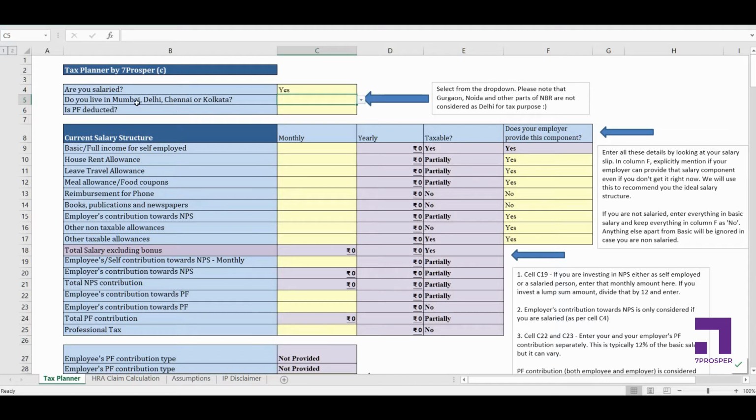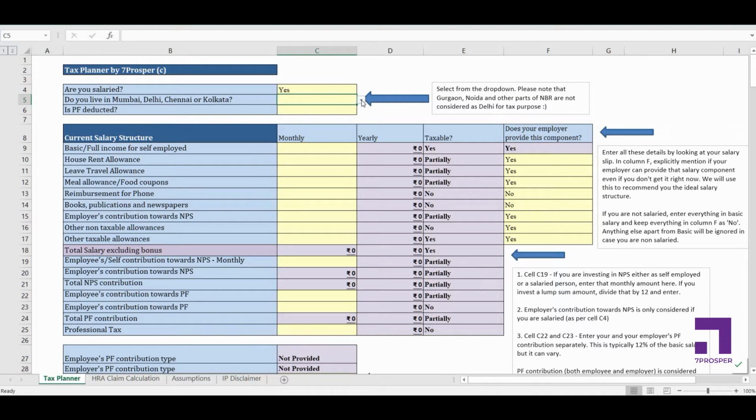Now the second question that I'm asking you here is whether you're living in Mumbai, Delhi, Chennai or Kolkata. These are the four cities which are considered metro as far as taxation is concerned. So if you're living in Gurgaon or Noida, those are not metros. I'm sorry, that's how the taxation system is defined right now. If you are living in Gurgaon or Noida, select this as no. If you are living properly in Delhi, then only select this as yes.